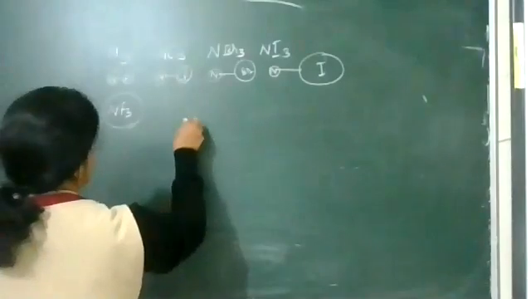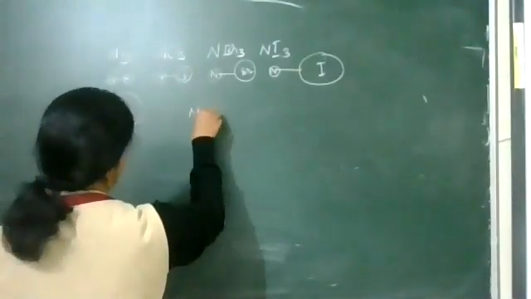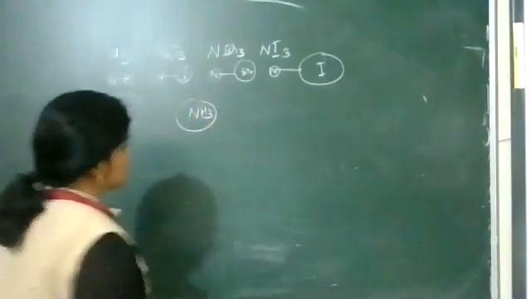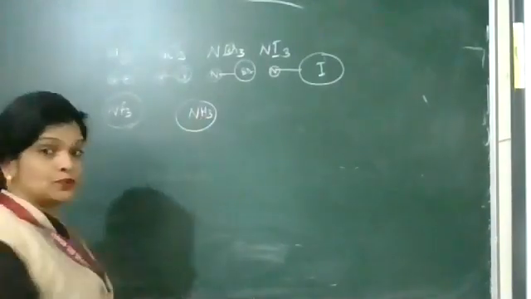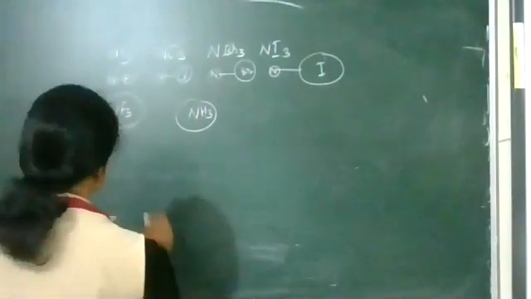NF3 and NH3, which is more basic? After that, we come to the structure.